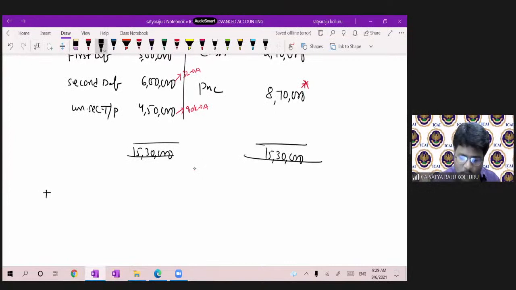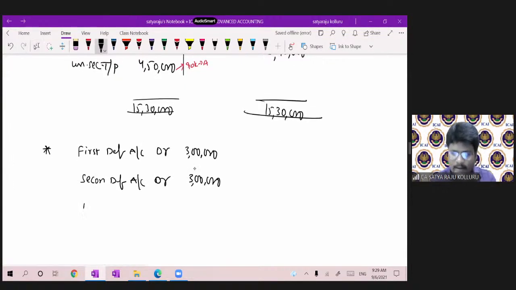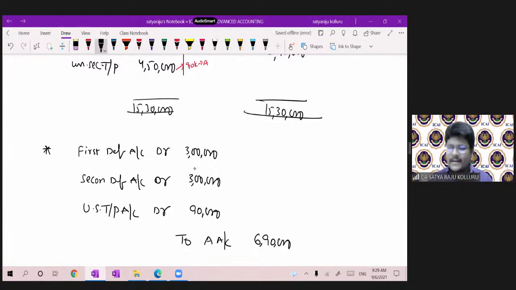First, let me put that amount to A account, guys. That is first debentures account debtor, 3 lakhs. Second debentures account debtor, 3 lakh. Unsecured trade payable account debtor, 90,000. To whom we have to pay, sir, A account, which was 6,90,000. He is telling the same point, right?